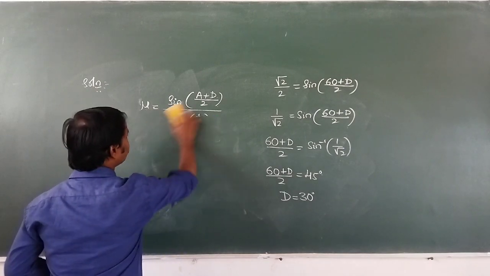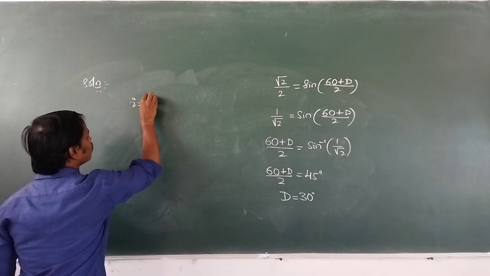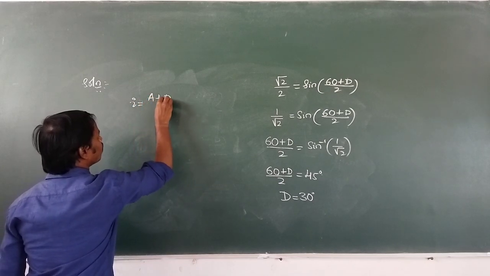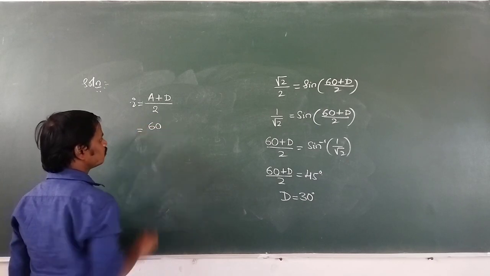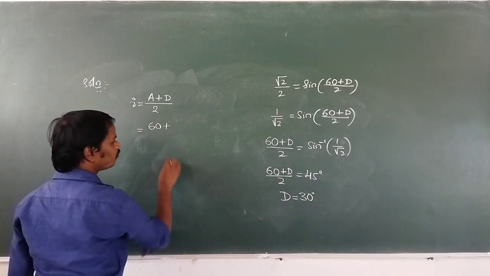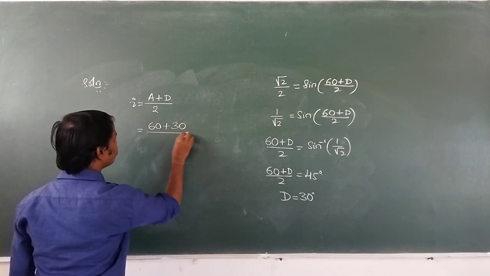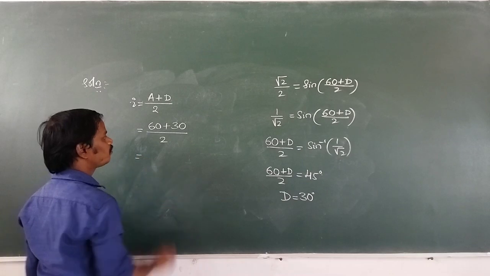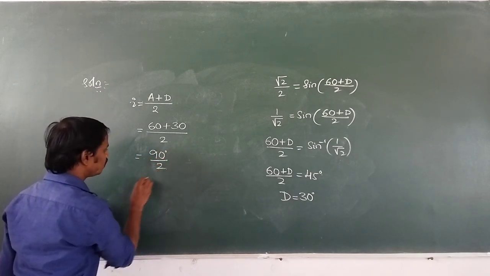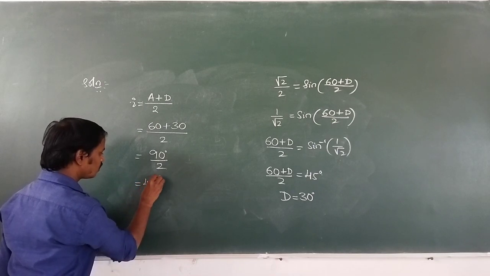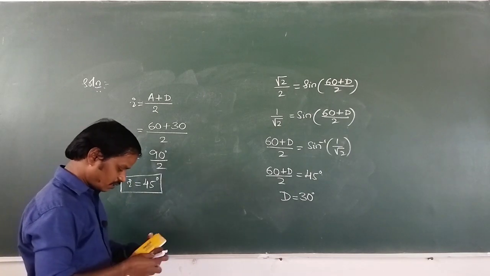So what is the formula to find the angle of incidence in case of prism? That is i is equal to angle of the prism plus angle of minimum deviation, divided by 2. Angle of prism 60 and angle of minimum deviation 30, whole divided by 2. Then 60 plus 30, that is 90. 90 degree divided by 2, then it is 45 degree. Then what is the angle of incidence here? 45 degree.